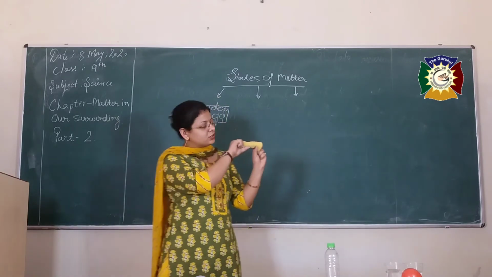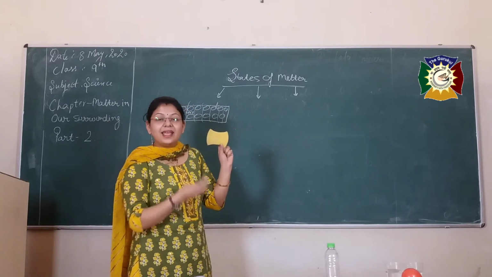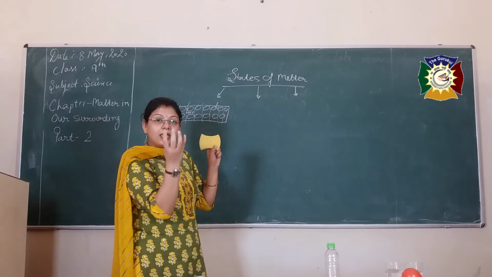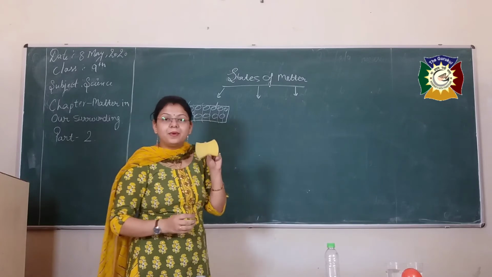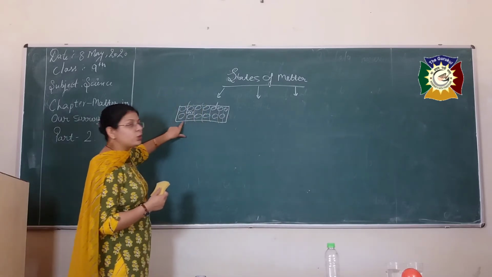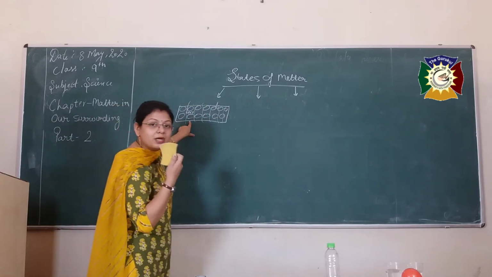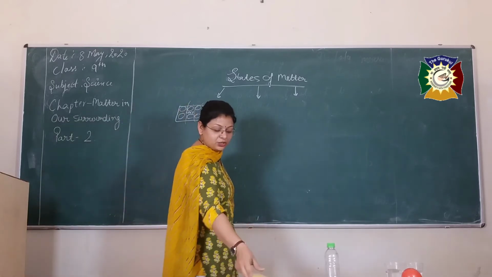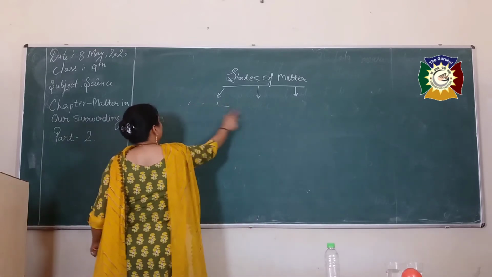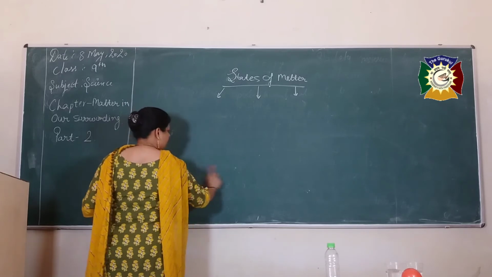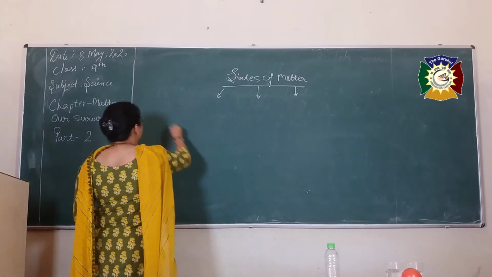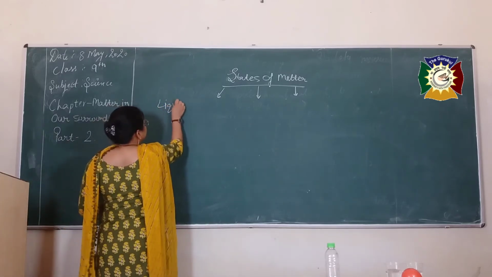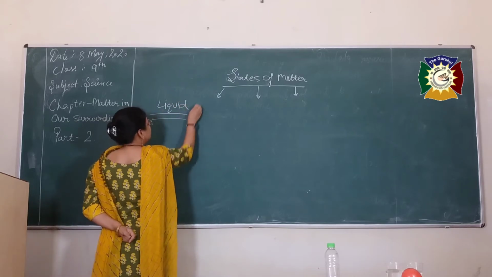But when the external force is released, it regains its shape, because these air molecules again get trapped in the spaces between the particles of the sponge. So again, the sponge is a solid. Next we'll discuss the liquid properties.